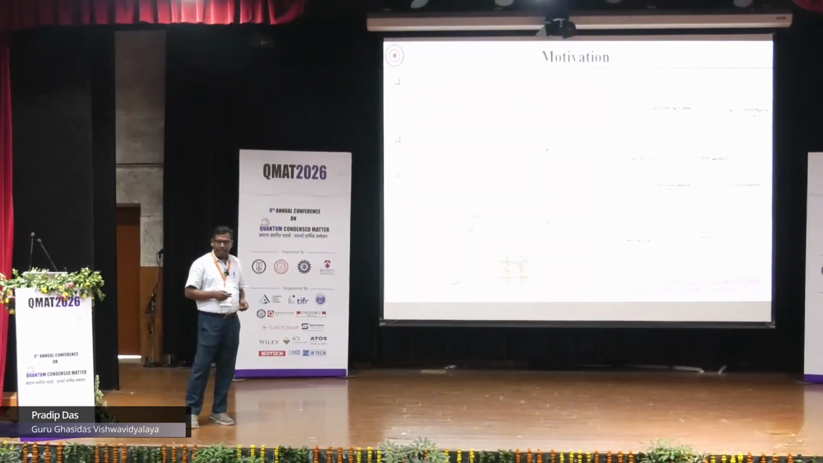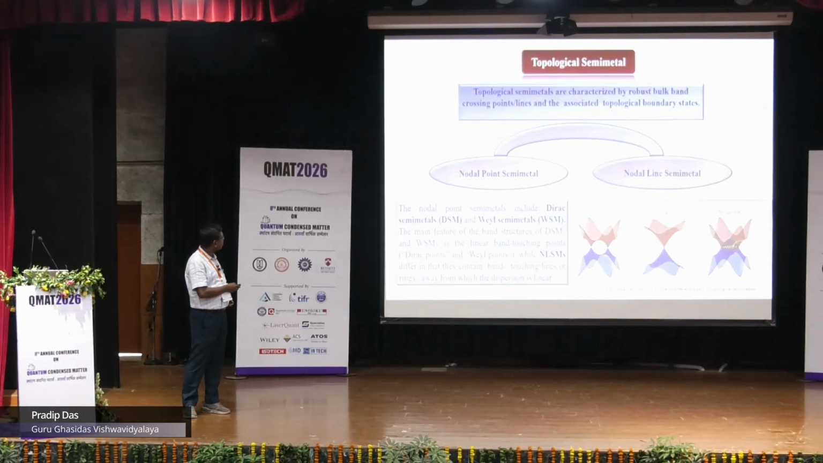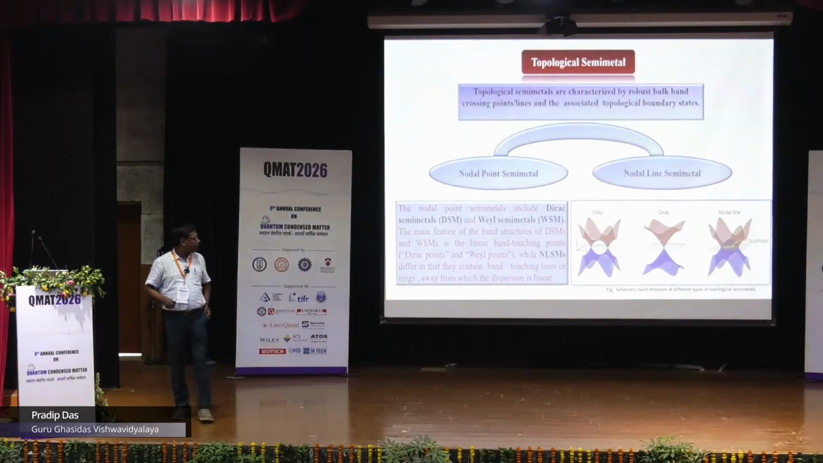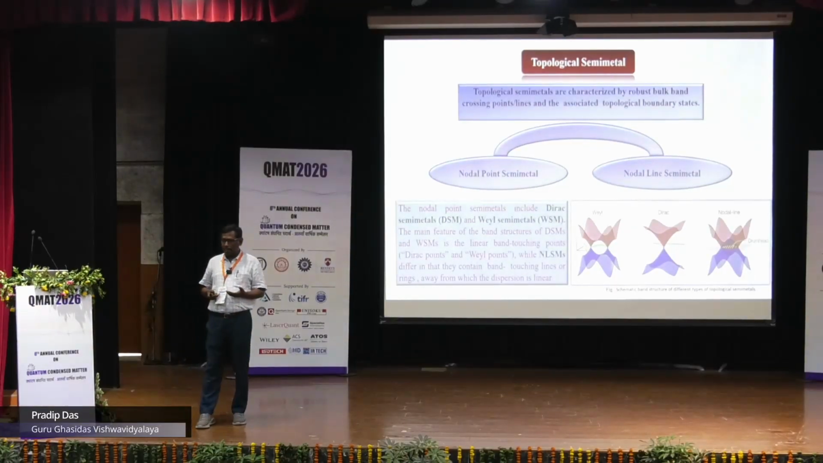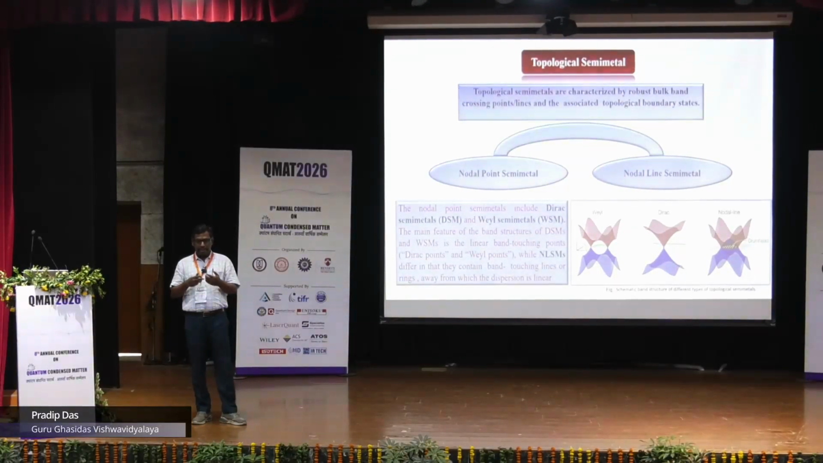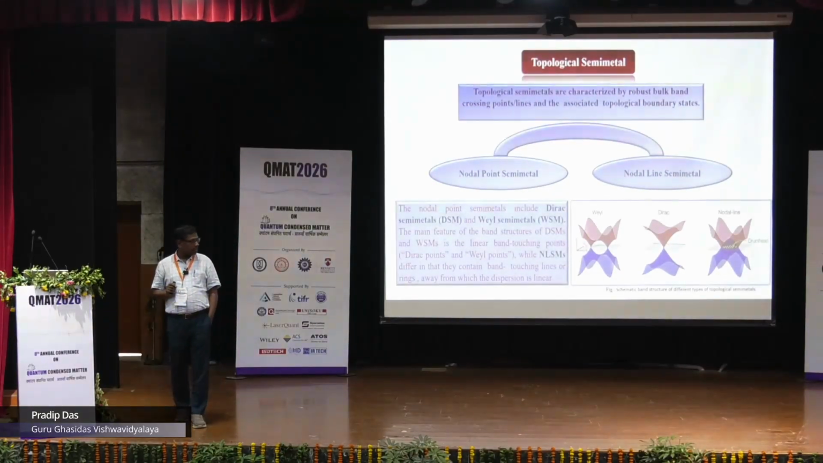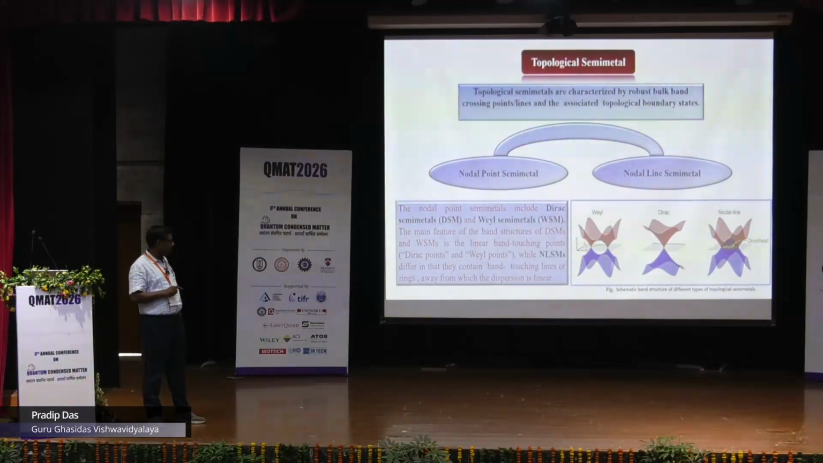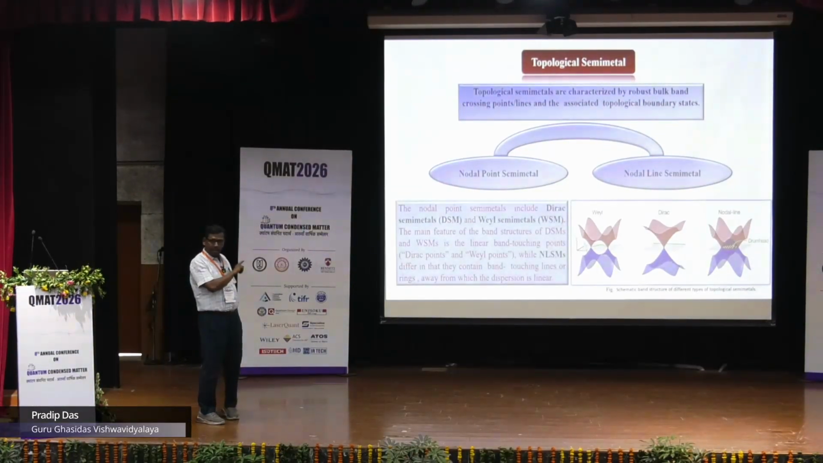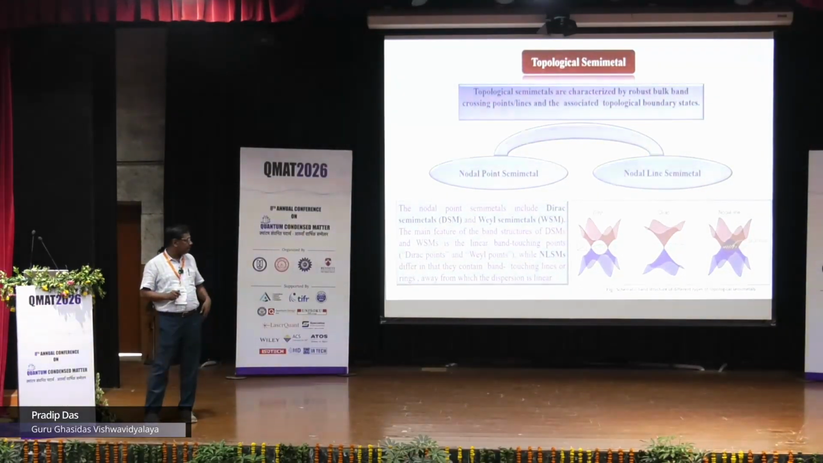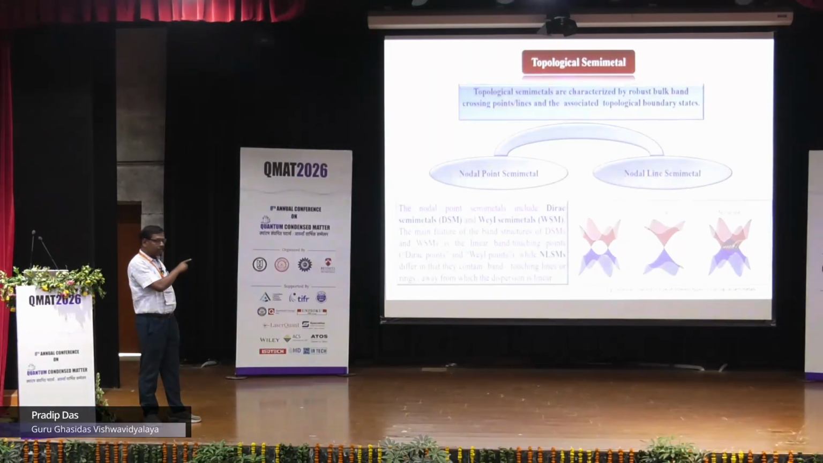In topological semi-metals we have three different types of materials, depending upon how the conduction band and valence band intersect. We have the Dirac semi-metal, where we have a point intersection, and if we have two Dirac points, then we have a Weyl semi-metal. If this intersection is a line or closed loop, then we have a nodal line semi-metal. These two crystals fall in this last category, nodal line semi-metal.